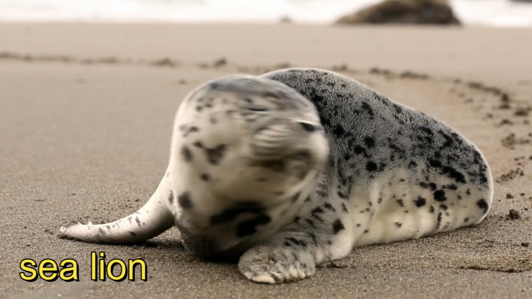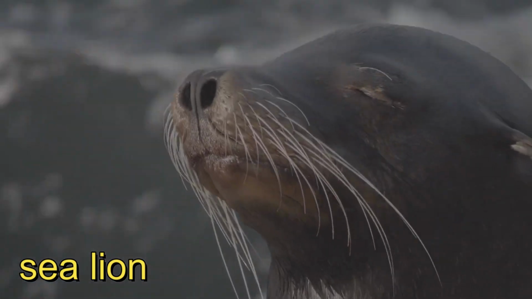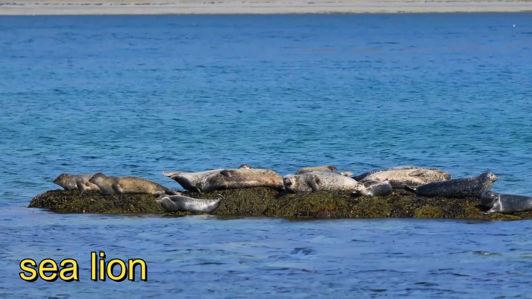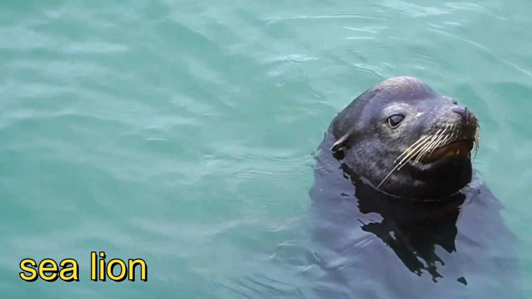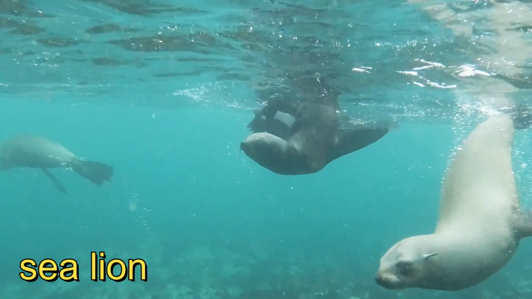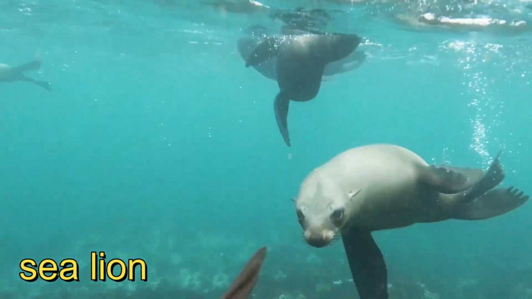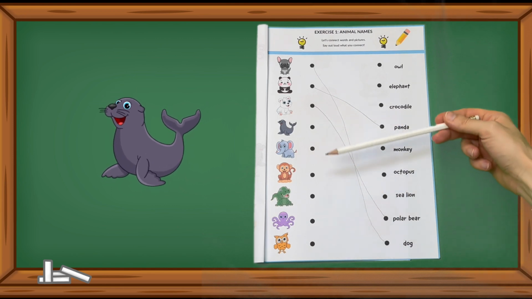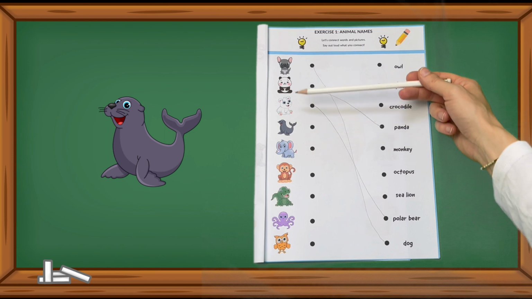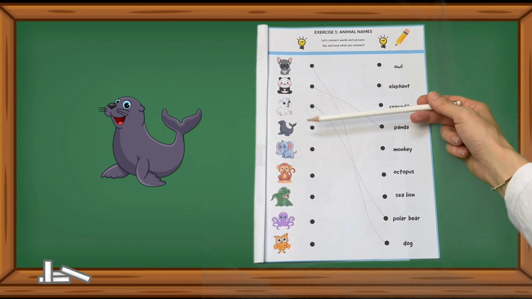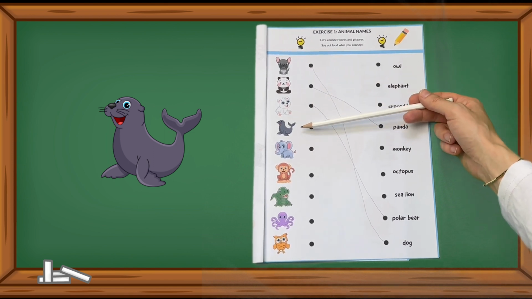Sea lion. Let's embark on a quest to find our playful sea lion. Where is that sea lion hiding? There it is. Good job.